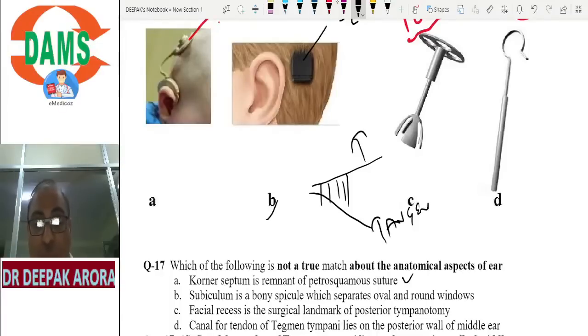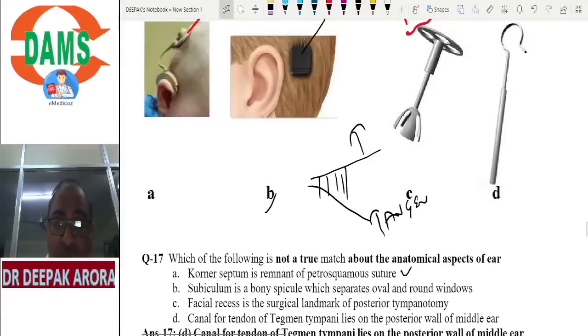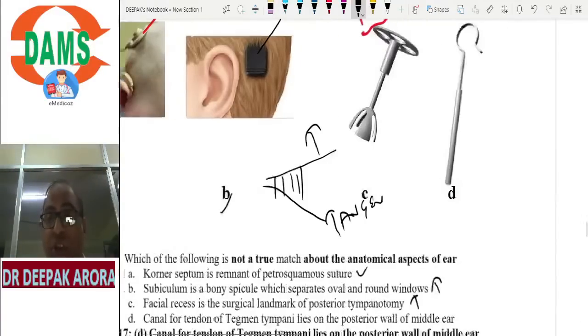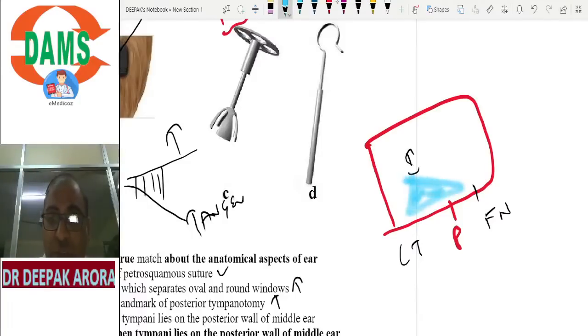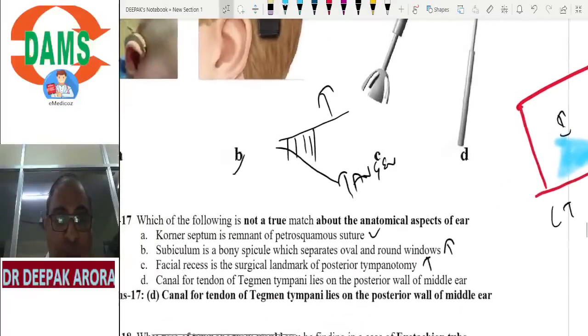Subiculum is a bony spicule which separates the oval window and round window. Yes, it is a part of sinus tympani. A true statement: facial recess is a surgical landmark for posterior tympanotomy. What is facial recess? Yes, we have learned it in classroom learning. This is my pyramid. What is medial to the pyramid? Facial nerve. What is lateral to the pyramid? Chorda tympani. This is my incus. So this area is known as facial recess, which is between the incus, chorda tympani and facial nerve. Clear? It is used for opening the posterior wall of the middle ear, posterior tympanotomy.